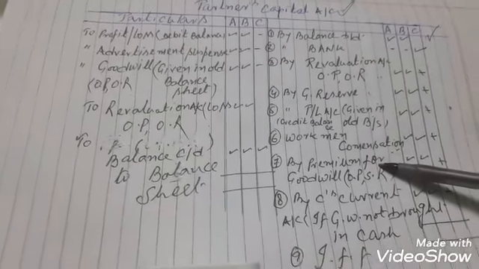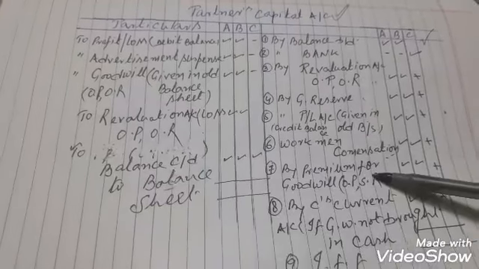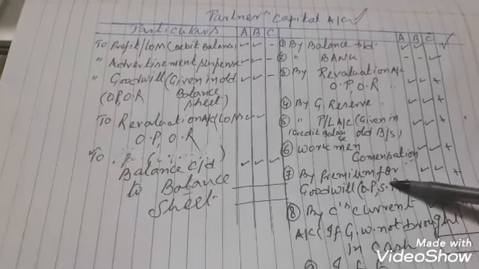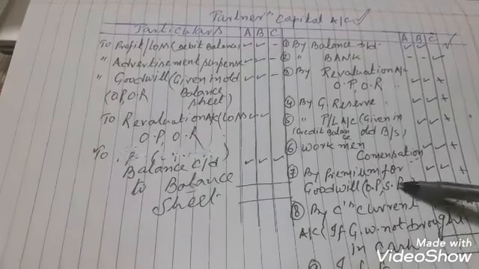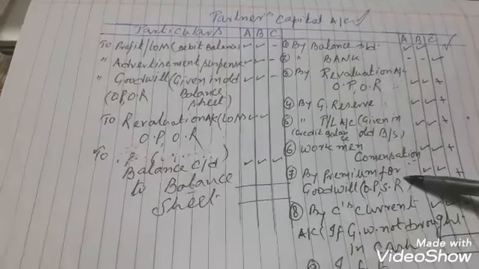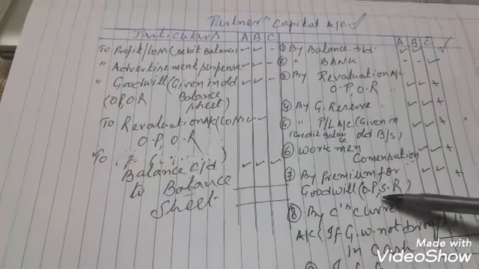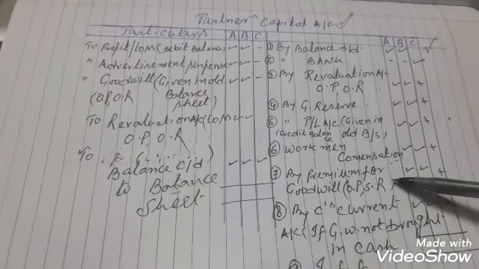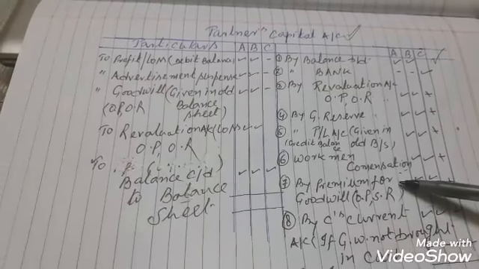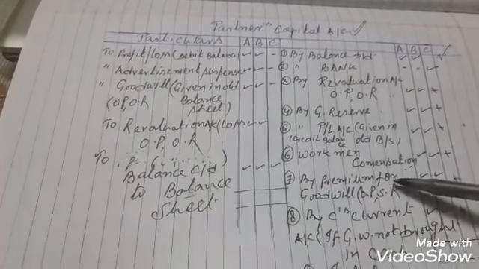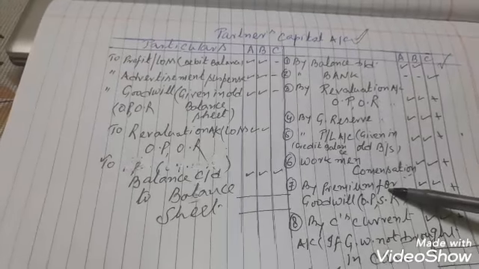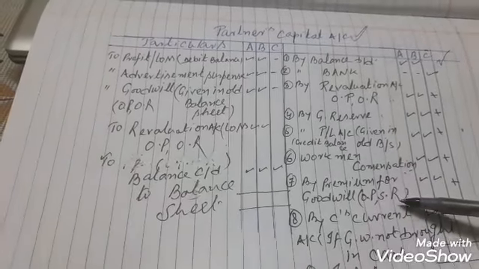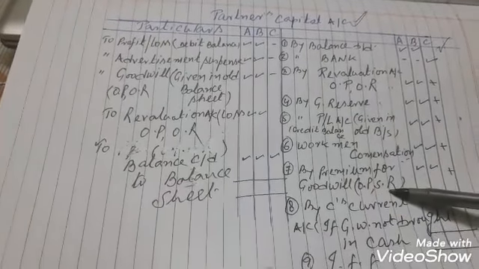Now we come to point number 7. Whenever the new partner comes into the business, he has to bring the amount of goodwill, and that is known as premium for goodwill. But it will be shared between the old partners in the sacrificing ratio. Remember very well that we have discussed the sacrificing ratio. Whenever goodwill is brought by the new partner in cash, that is known as premium for goodwill, it will be shared between the old partners in the sacrificing ratio.